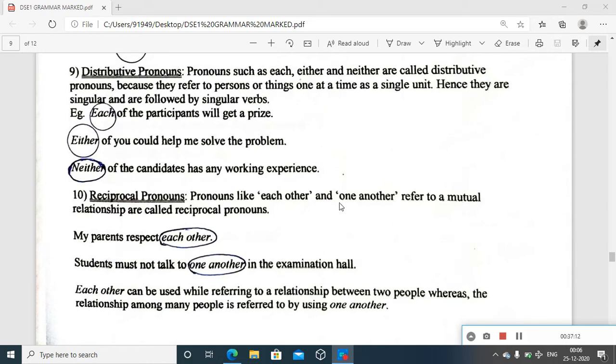That's why this part is very cut short. We can talk about reciprocal pronouns, most often one or two. Mainly, they give you these as the terms or phrases to use here. For the purpose of using reciprocal pronouns, we have most often these two: each other and one another. My parents respect each other.